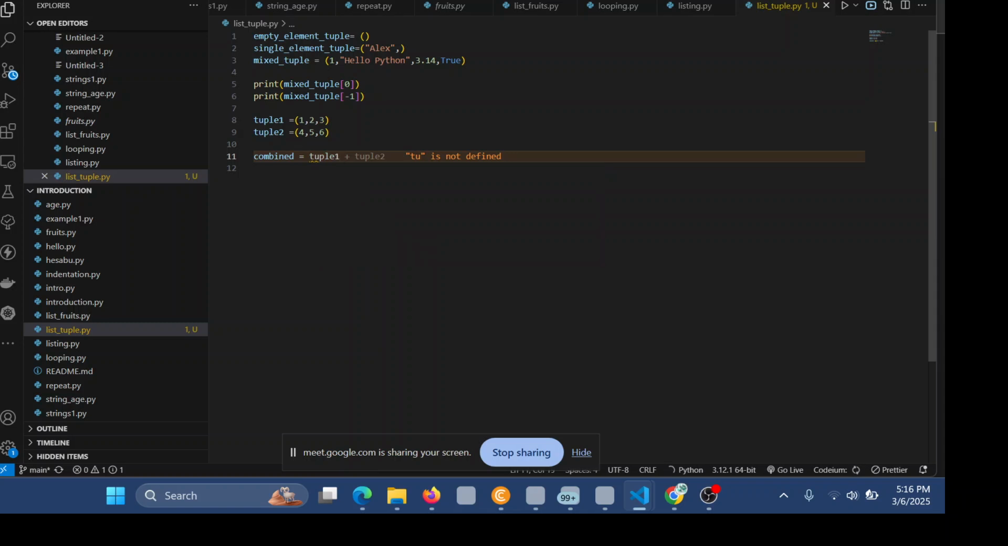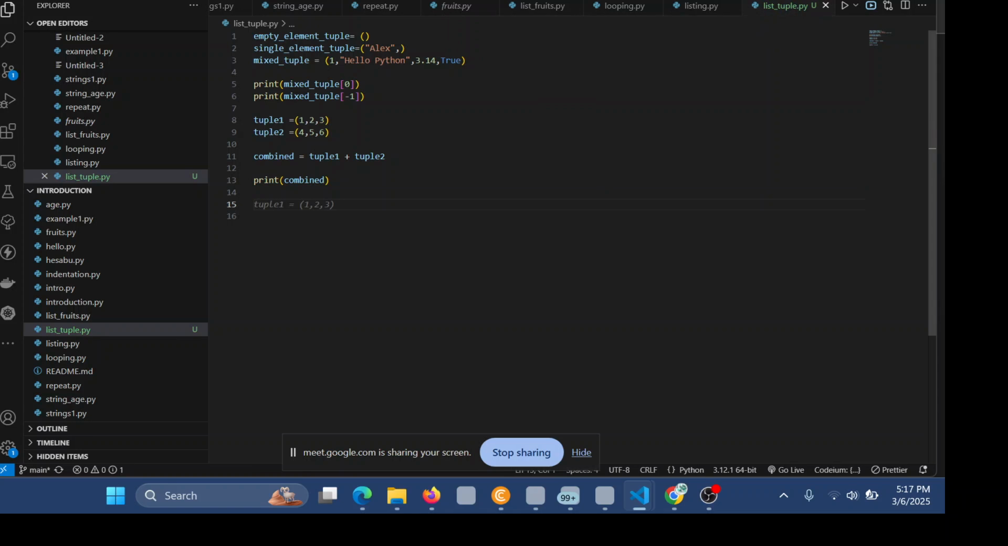You combine it using a plus sign, tuple1 plus tuple2, like that. Then after that, we will display what we have combined. So we will print combined, like that.